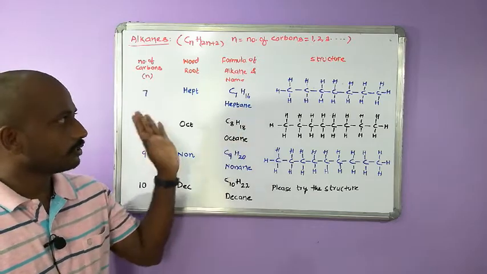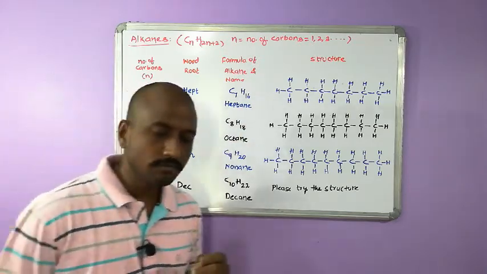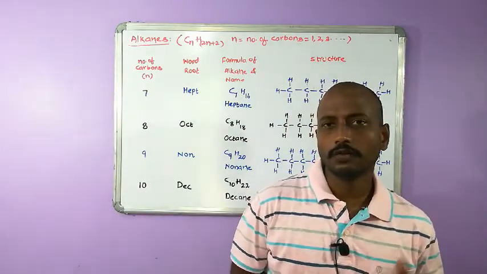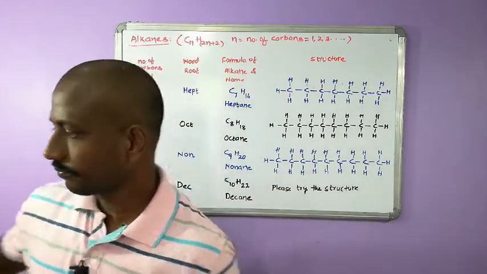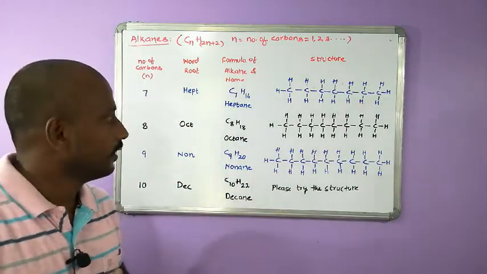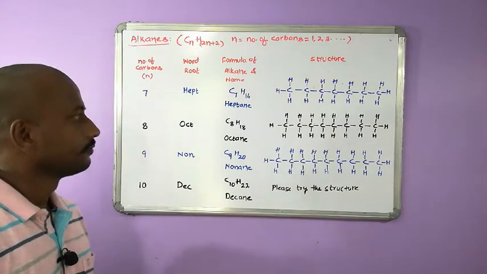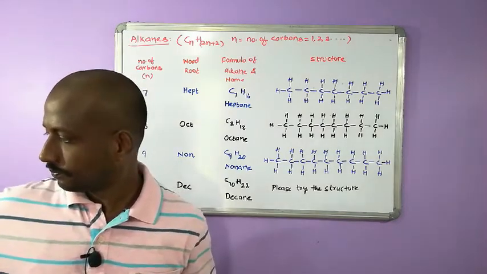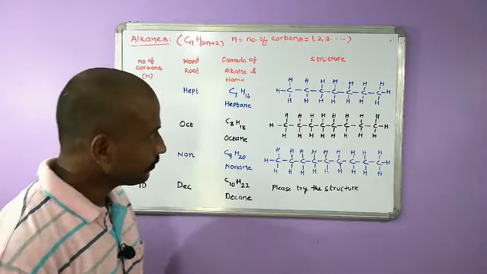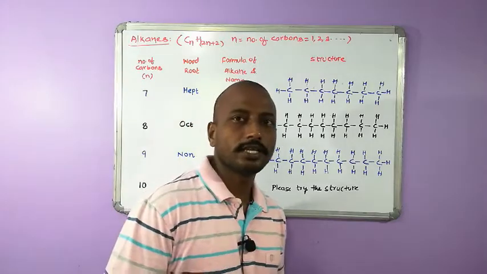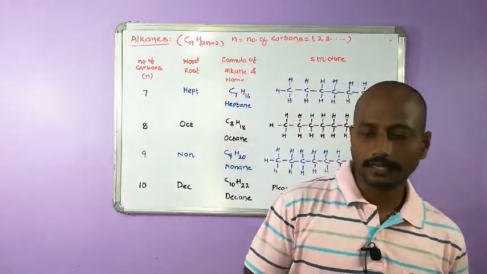Once you are familiar up to this writing of structure of alkanes, it is very simple to write the structure of alkenes and alkynes and their naming also. So we will proceed further. Please have a look at this and then note the point. Okay. Next we are going to discuss IUPAC nomenclature of alkenes and alkynes.